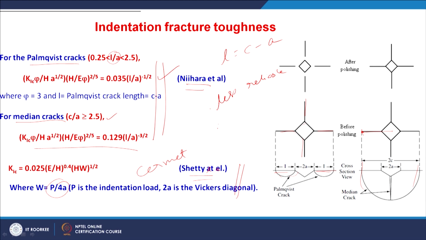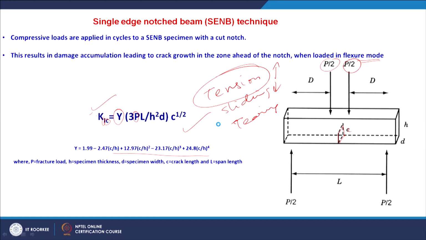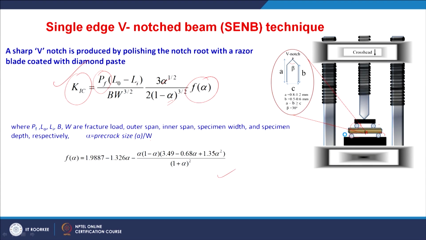The fracture toughness is determined generally by the indentation method, because there is hardly any preparation required for the testing, right. Whereas in other methods you have to prepare a sample of this geometry, right. Preparing such a sample is itself a difficult task for a brittle material, and in addition to that you have to give a notch of a particular dimension. Giving this notch is itself difficult. So, it is a very difficult task, but once you get this, the data obtained by this technique is much more reliable.